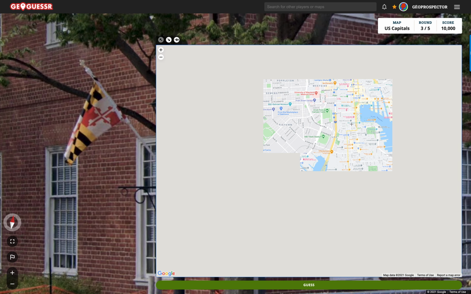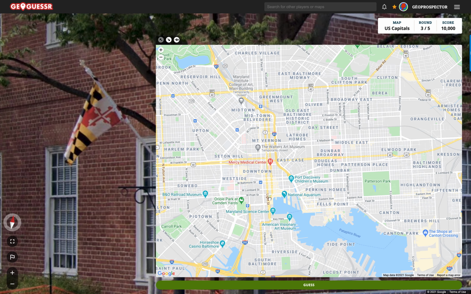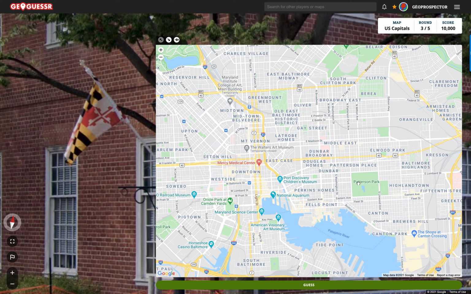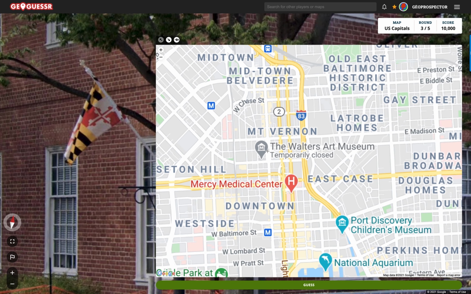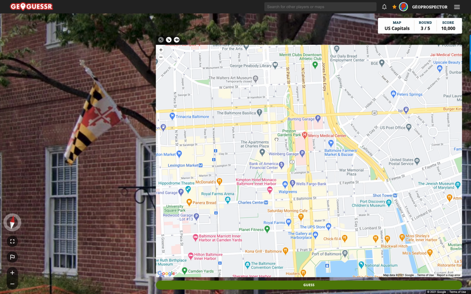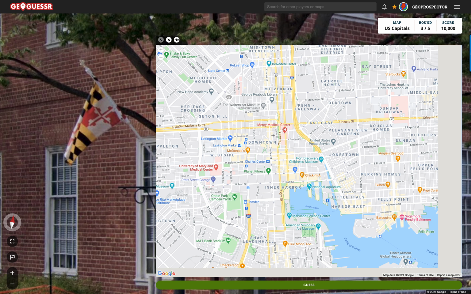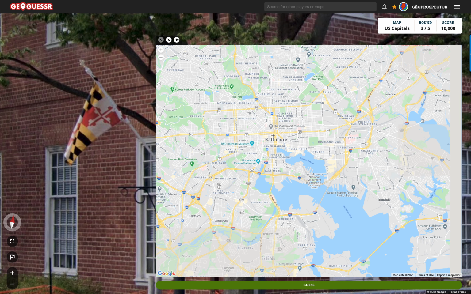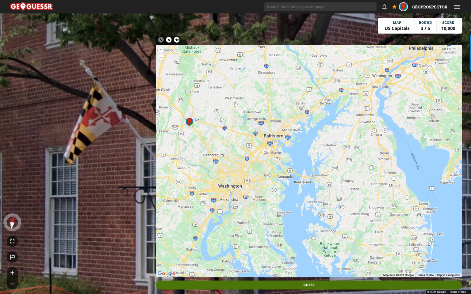Who knows? Patterson Park. It's going to be in the middle, isn't it? So let's just have another look. I don't see it. Let's have a look at some other cities here. What other cities are there?